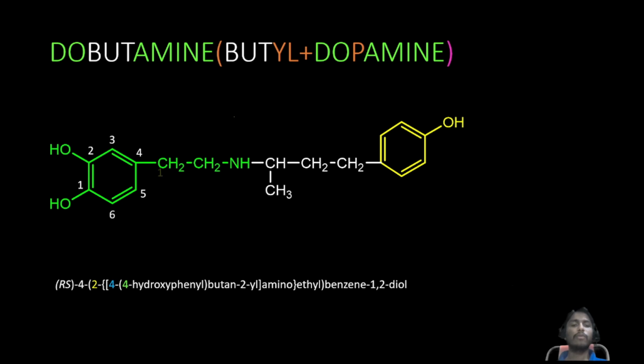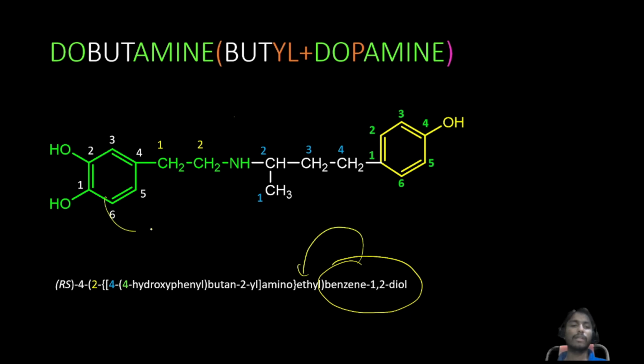Then we can go for the branch 1 and 2. Again another branch is there, that is butyl group. Okay, again phenyl group we need to give, because the phenyl group contains OH group as a substitution. Hence what we need to write, benzene-1,2-diol that can be attached to the ethyl group. Okay, ethyl group attaches to the amino group.